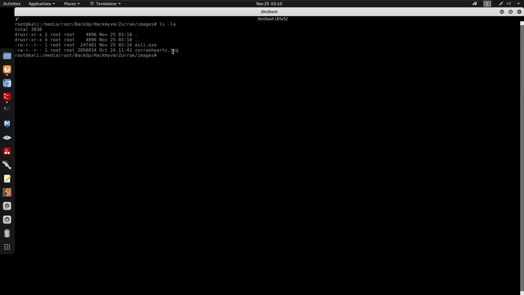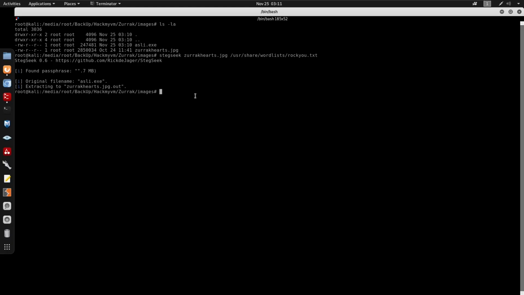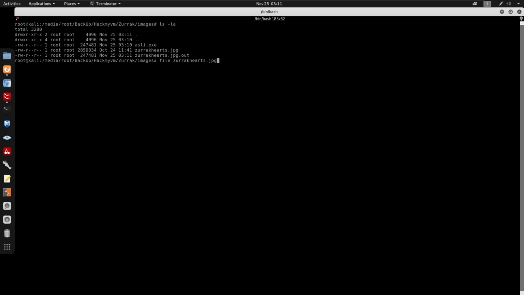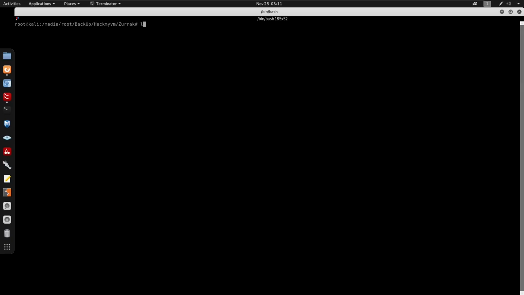Also, if you want to get the .out file, run stegseek for the image. We can specify /usr/share/wordlists/rockyou.txt. You see it did find the passphrase, which is no passphrase. So you have the original file name followed by just extracting this out. If you run this against the .out file, you can just use the move command and move that into a .exe. So since we do have a .exe, I want to start by analyzing this within Ghidra.